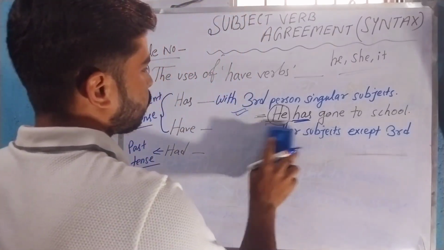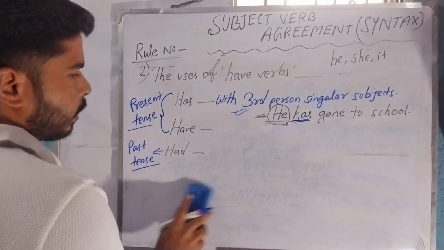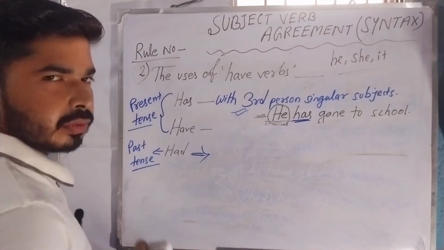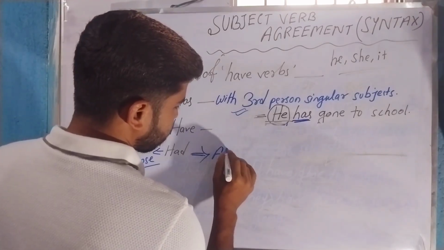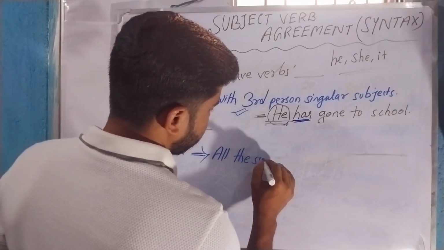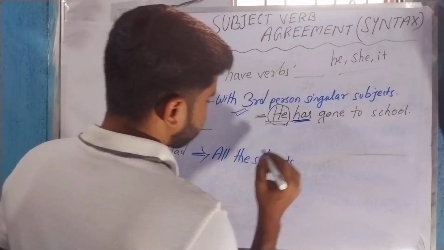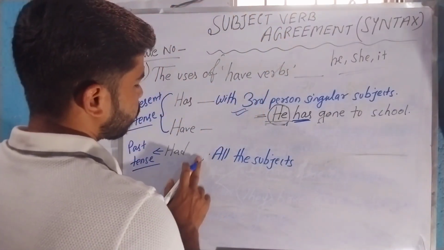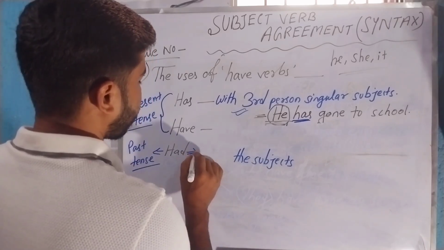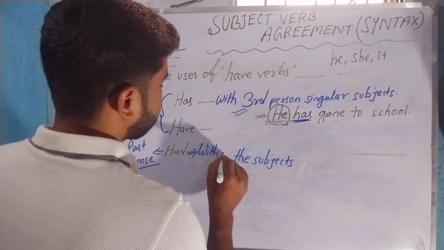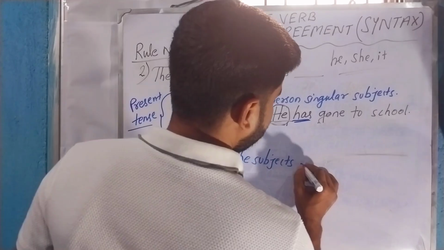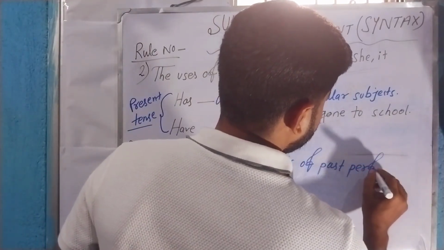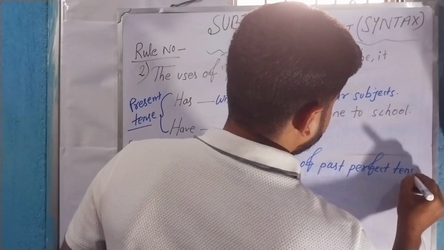So if you have got the idea, then let's go to the uses of had. Let's take the example of had. Had is used with all the subjects of past perfect tense.